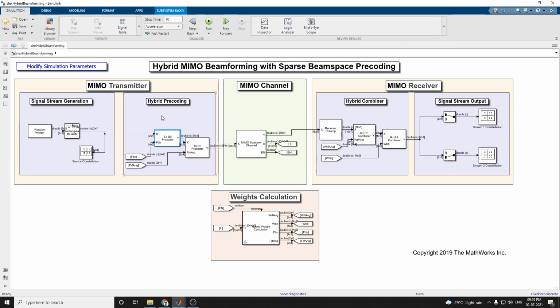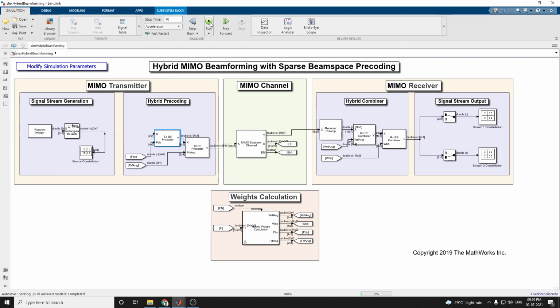Afterwards, this input signal stream is applied to the MIMO channel. Finally, it is demodulated and detected at the receiver side. This is a MIMO receiver having two blocks. The first one is the hybrid combiner block and the second one is the signal stream output block.